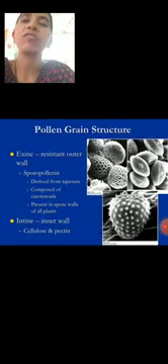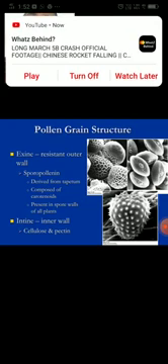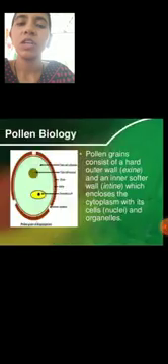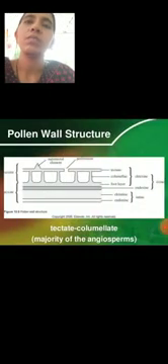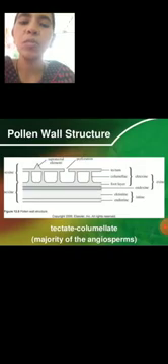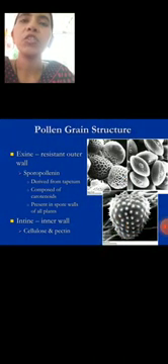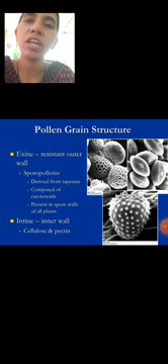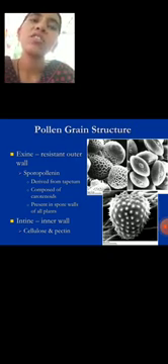Next one is the structure of the pollen grain. The mature pollen grain is surrounded by a defined wall consisting of two layers, the outer exine and the inner intine. The exine first appears as a thin layer, and it can be differentiated into two layers, the sexine and the nexine.